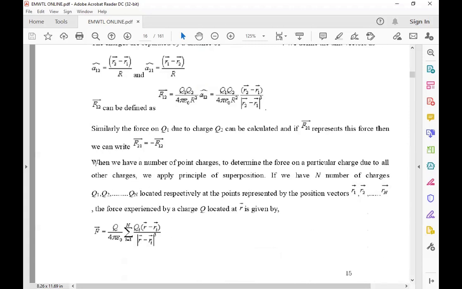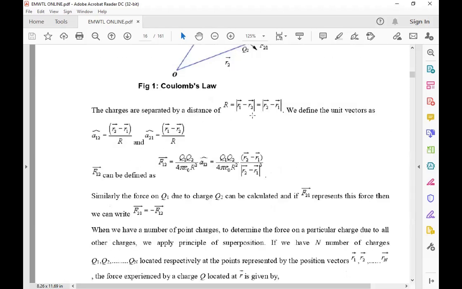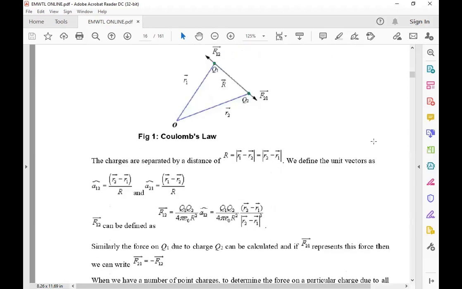Got it, my students? When we have a number of point charges, we determine the force on a particular charge due to all other charges. Here we have only two charges.